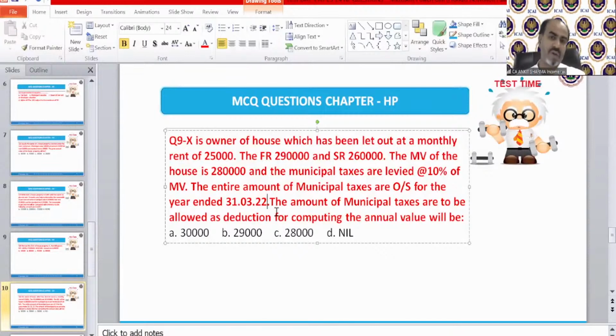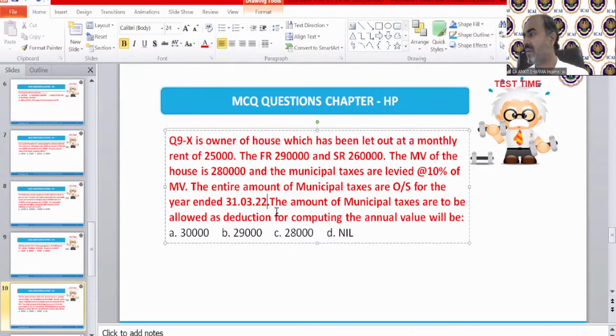You need not calculate GAV. You need not calculate annual value. You just need to tell me the amount of municipal tax to be allowed as deduction for question number 9. Question number 9, Ojema is saying D. 8th answer is coming. Very good. Palok is saying D. Chanchal is saying 9th answer is A.